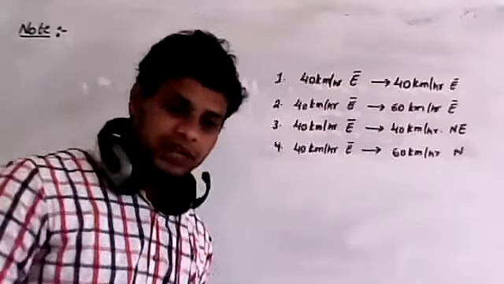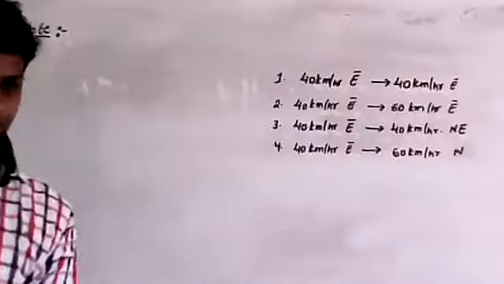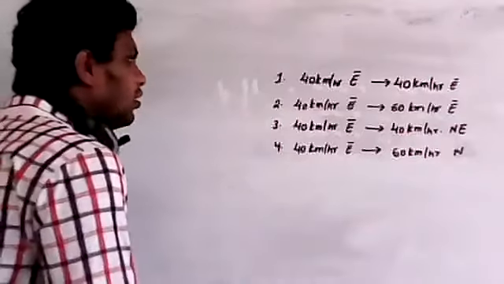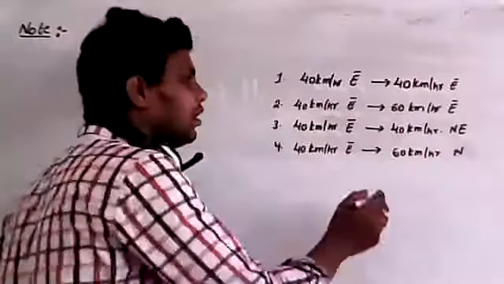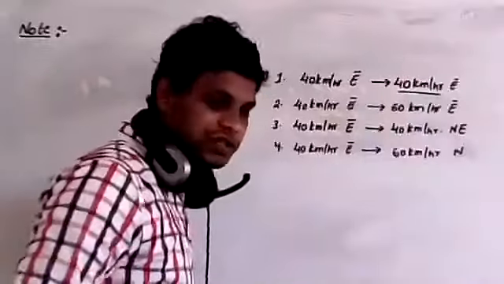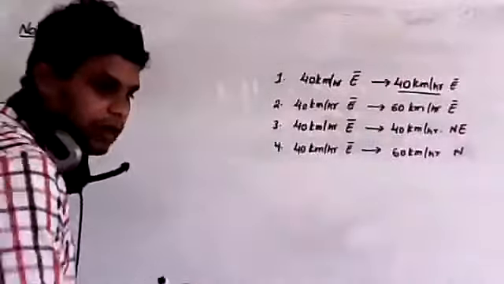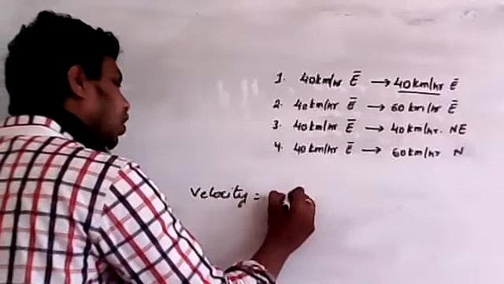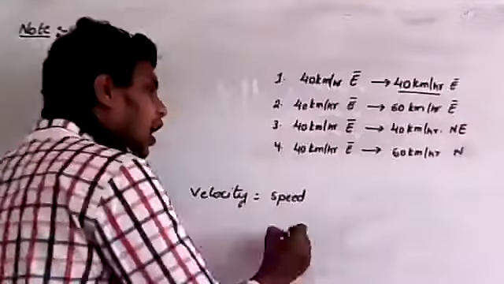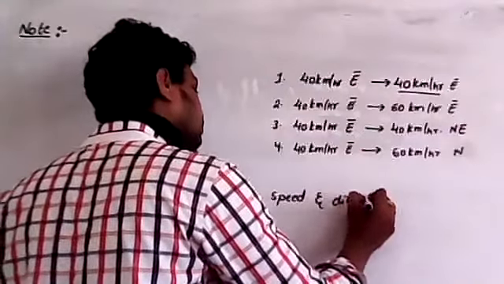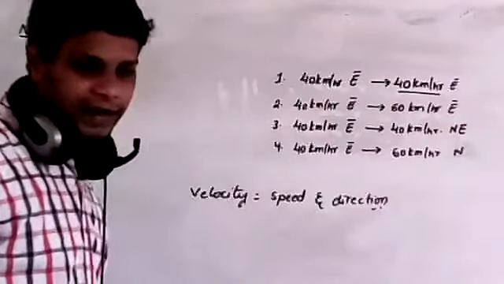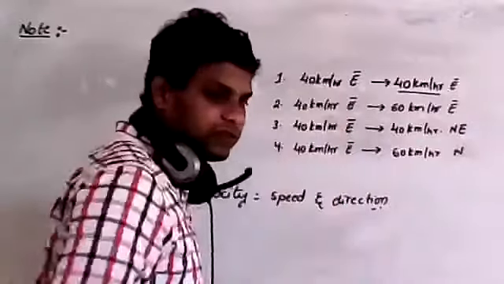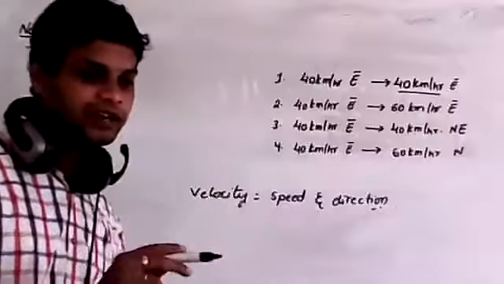40. What is the direction of velocity? East. Now listen, after some time, velocity magnitude is constant and direction is also constant. Now remember, what do you mean by velocity? Velocity is nothing but magnitude of velocity, that is taken as speed, and direction. Clear, speed and direction. For example, if a body is moving with 40 kilometer per hour in the direction of east, after some time also it is moving in the same direction with same velocity.